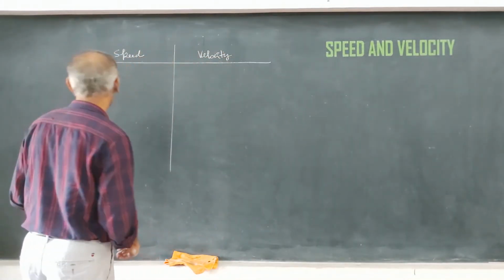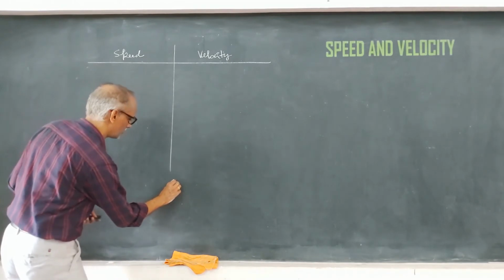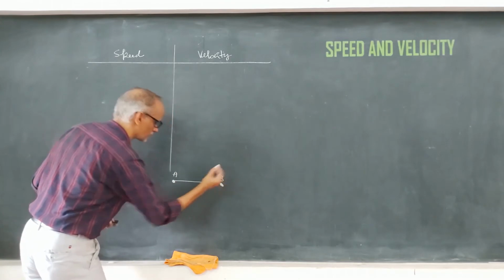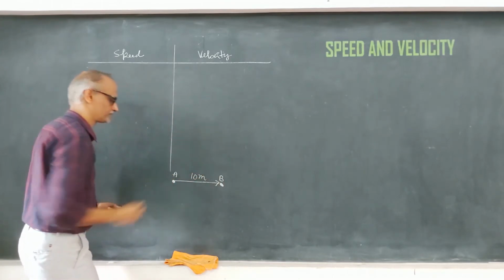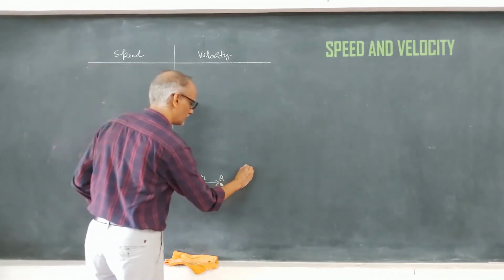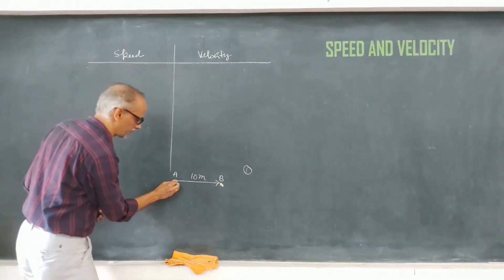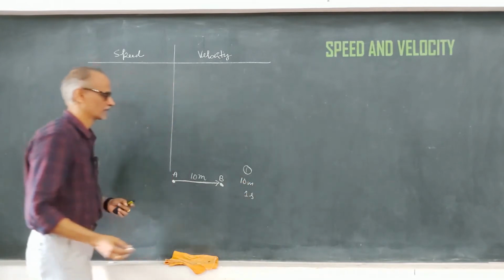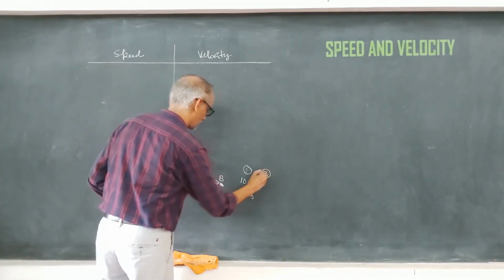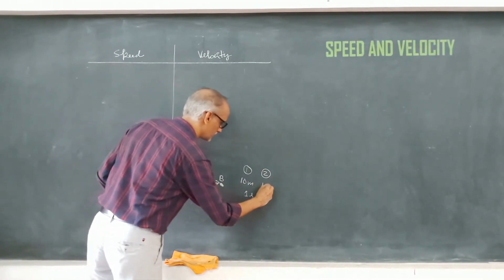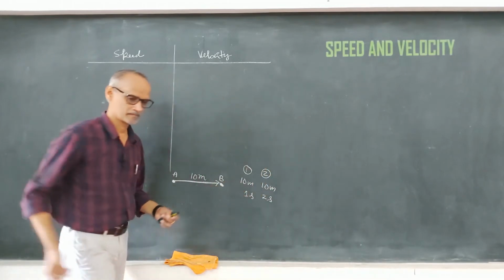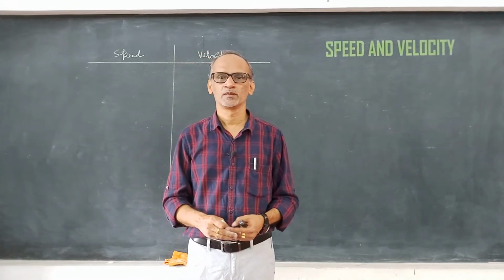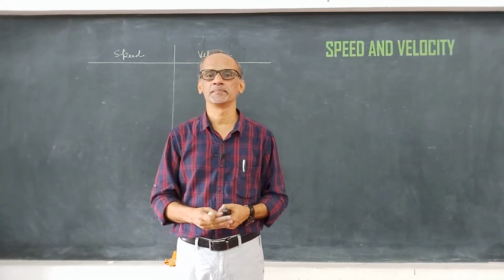So let me give an illustration where a body moves from A to B. This is 10 meters. The first person covers this 10 meters in 1 second. The next person covers the 10 meters in 2 seconds. So who is moving faster? Who has covered that distance in lesser time?